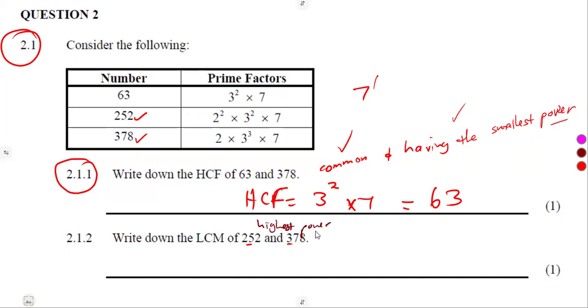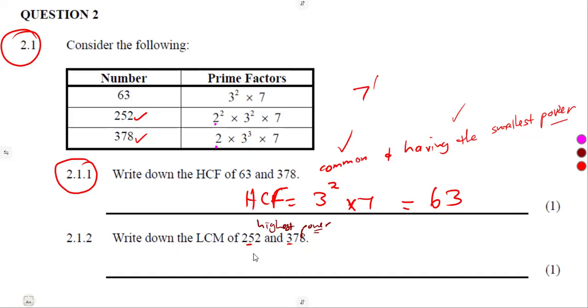It is just a number appearing. So between 252 and 378, we can see that a 2 is appearing in both. If it was not appearing in both, it was not going to affect our answer.